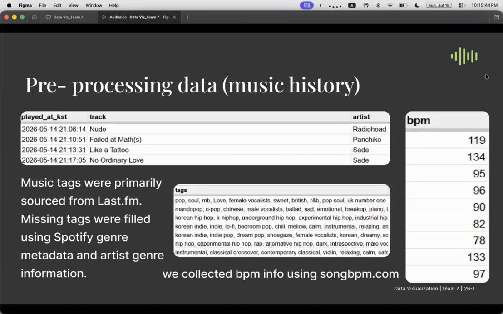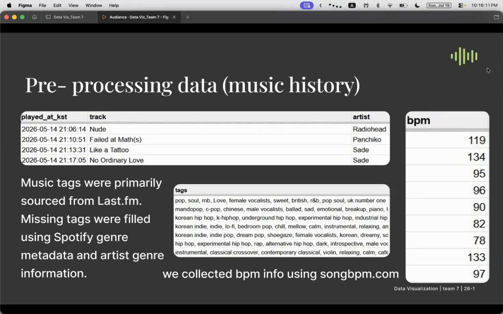Next is the pre-processing of the music listening records. As I introduced earlier, Last.fm provides information such as listening time, song title, artist name, album name, and music tags. We use this data directly. However, when music tags were missing or insufficient, we filled them using Spotify's API, which provides both artist genre and music genre information.